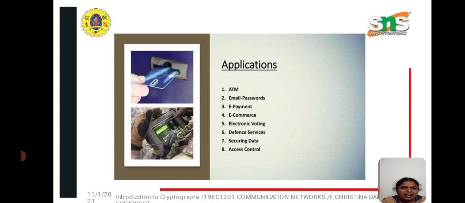If we want access control, it is useful for Paytm. And if we want to send some messages to another person, the information will be secured, so third parties cannot track it. For that, we protect a password. These are all the applications of cryptography.